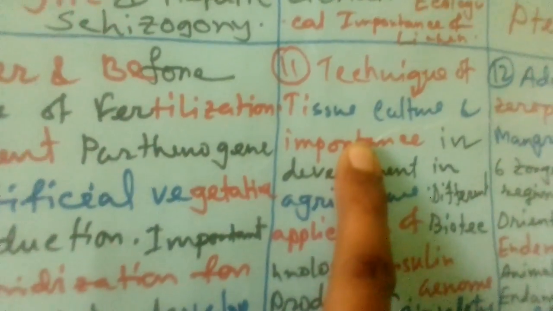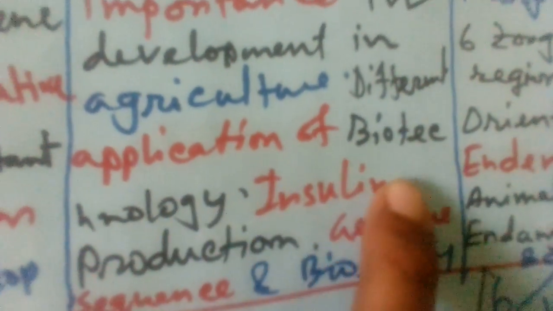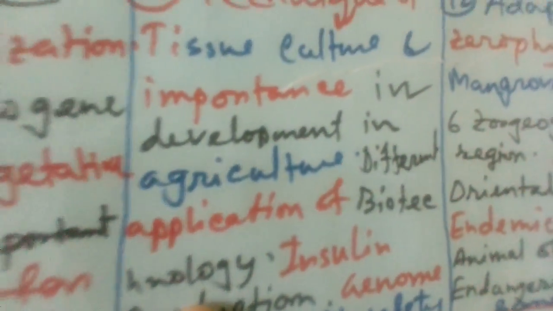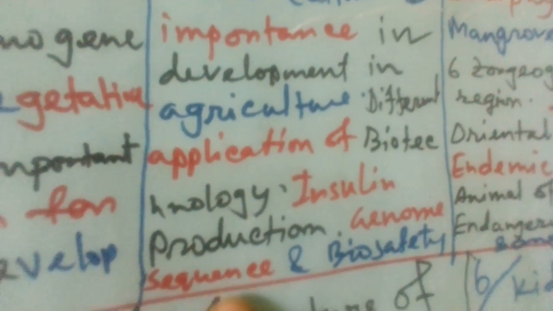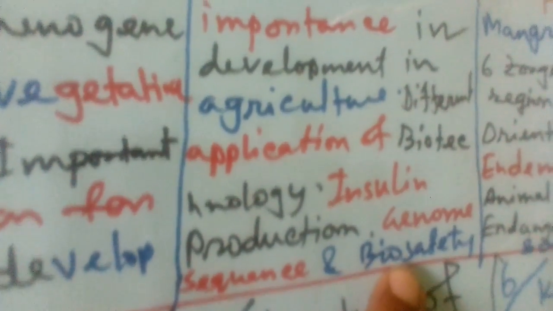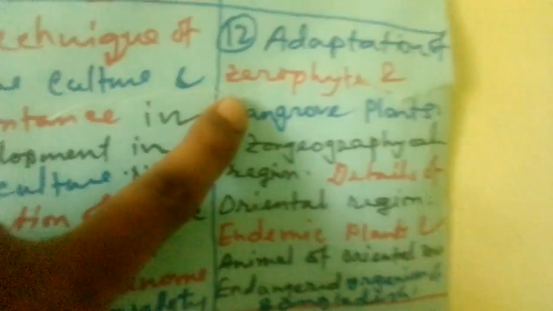And that is technique of tissue culture, and importance and development, but I mention here a different thing, the different applications of biotechnology. You can memorize this. I think this is very important. And insulin production is common, and genome sequence, biosafety, it has not come, but it will come for knowledge or comprehensive level.